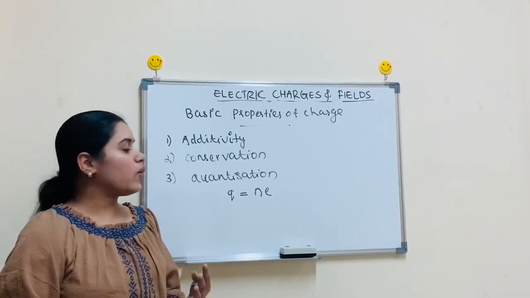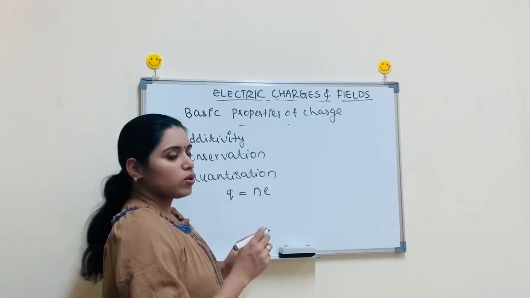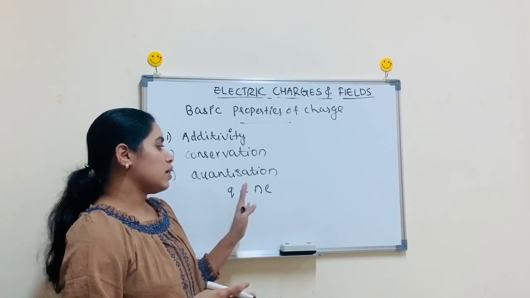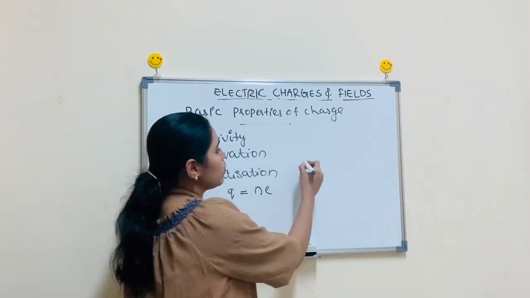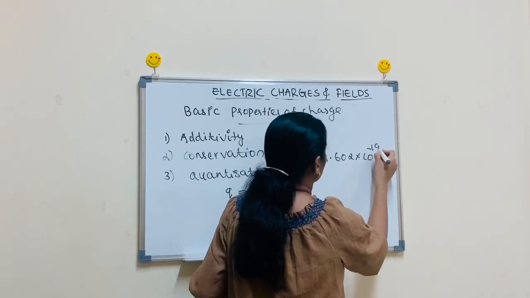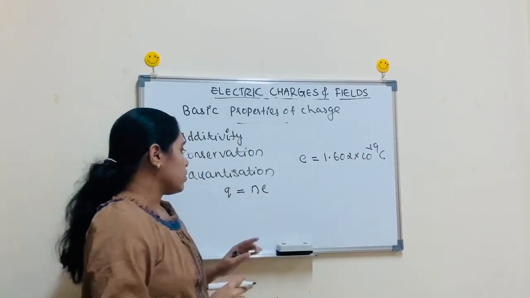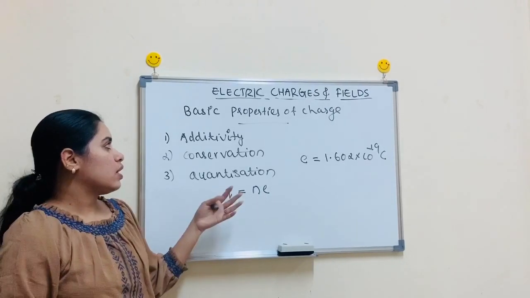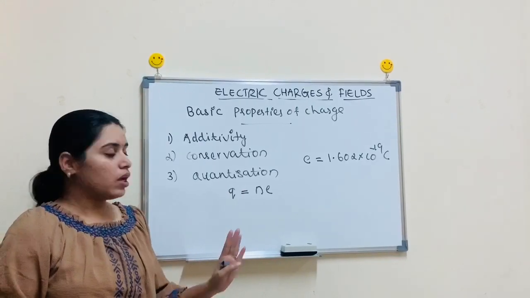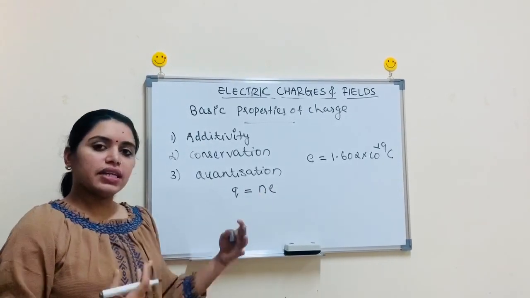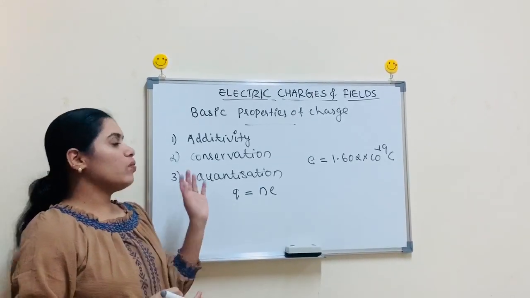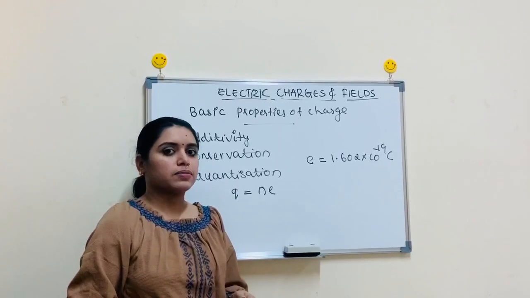That can be a proton or an electron. If it is a proton, we represent it as plus e, and if it is an electron, we represent it as negative e. The value of e is 1.602 × 10^-19 coulomb, the charge of an electron. So quantization of charge says that charge Q = n e, some integral multiple of a basic charge. Here n is any integer, positive or negative. These are the three basic properties of charge that we are discussing here.